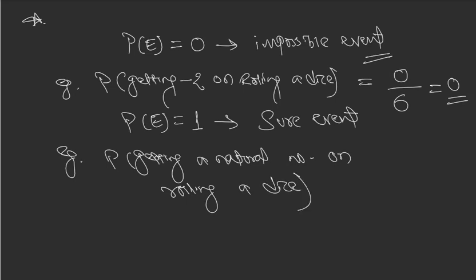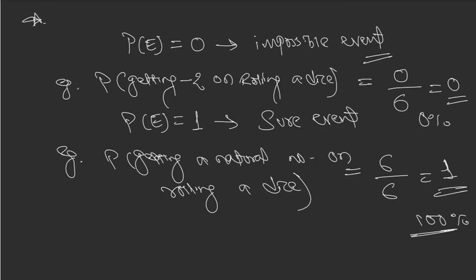How many natural numbers are there from 1 to 6? All 6 of them. And how many numbers are there in total in the sample space of rolling a dice? 6. So what is the probability of getting a natural number? 1. 100%. 0 means 0%. 1 means 100%.